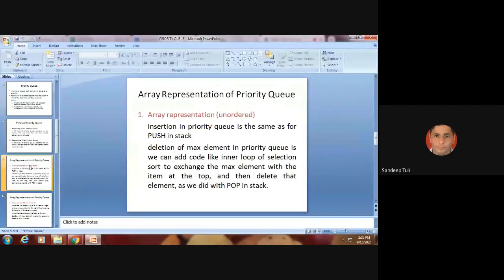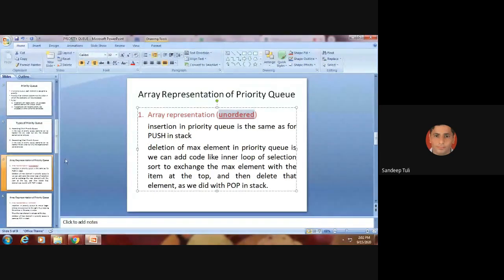Now array representation of priority queue. How you will represent a priority queue using array. So linked list representation is also there. Then that you can do when we learn about the linked list. Okay. So right now we are going for the array representation. So array representation are of two types actually, unordered and ordered. You can see now. So unordered and ordered.